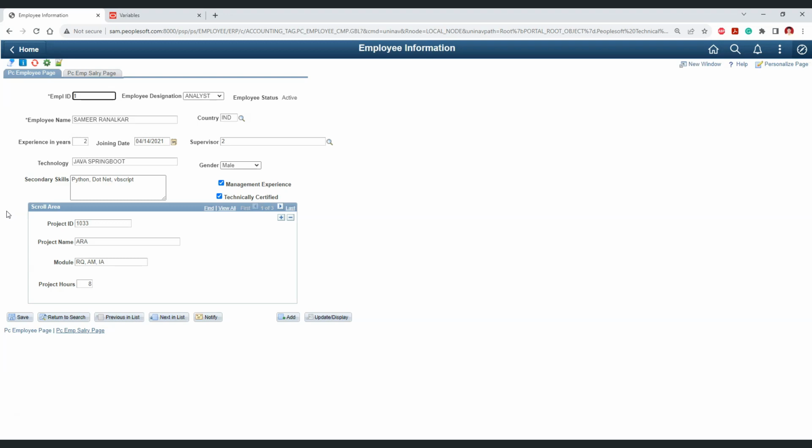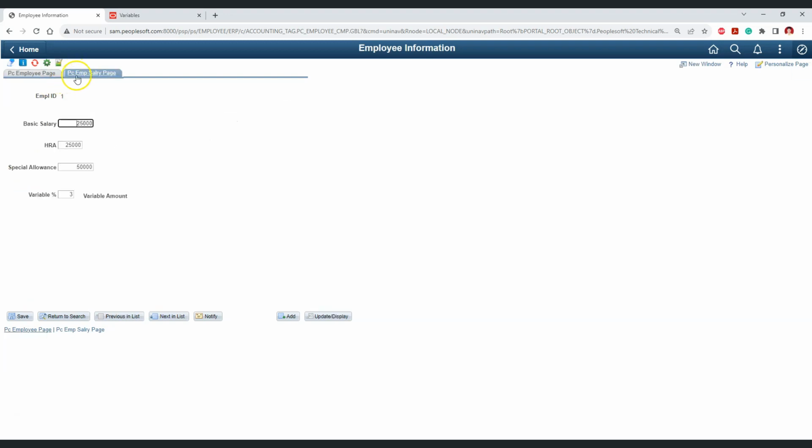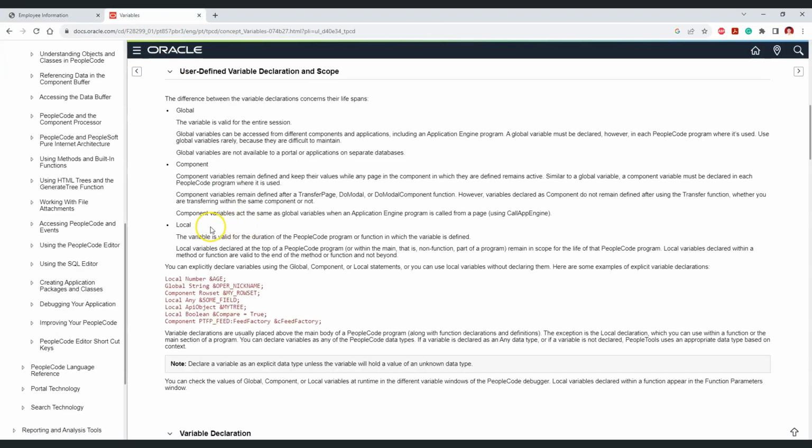Then the variable will be accessible as long as we are operating in this component. The benefit of component scope is that even though we are navigating from one page to another page in that component, the variable is still accessible since it is a component scope variable. And the last scope we have is local scope, which is an even shorter scope compared to component scope.